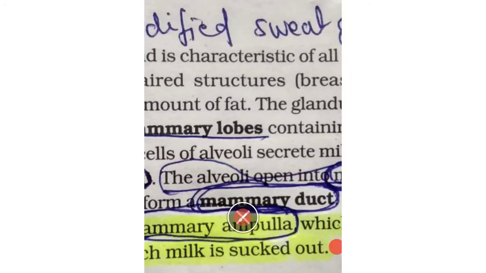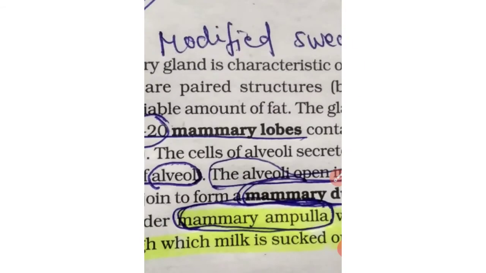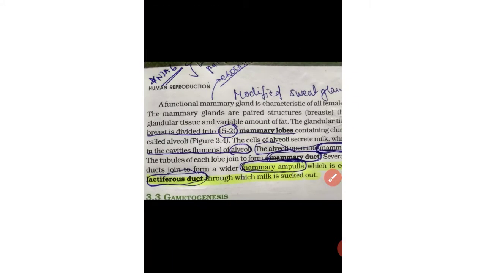These tubules combine to form a duct, which is a body pipe. That means the mammary duct is a body pipe. So mammary tubules combine to form the mammary duct, and the mammary duct combines to form a wider mammary ampulla, and this mammary ampulla opens into the lactiferous duct, that is the final duct. See, the lactiferous duct is the final duct through which milk is sucked out.